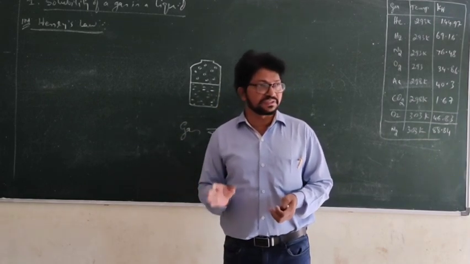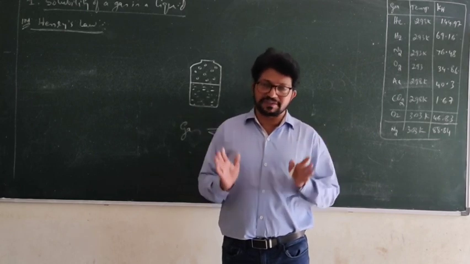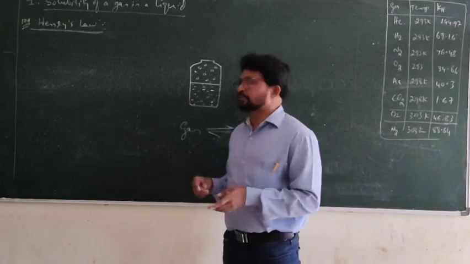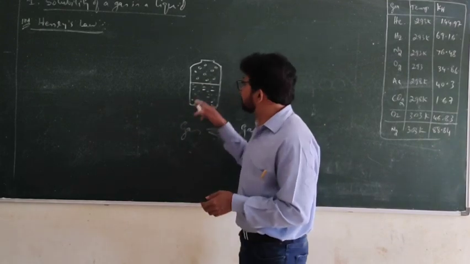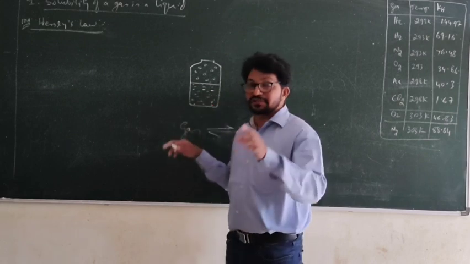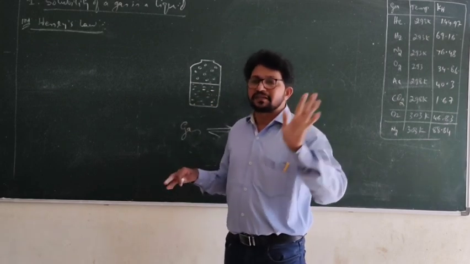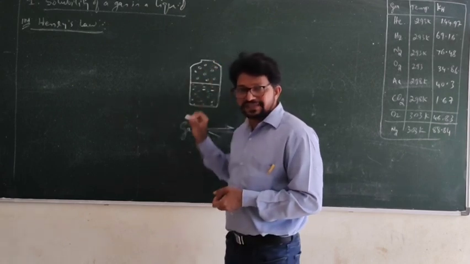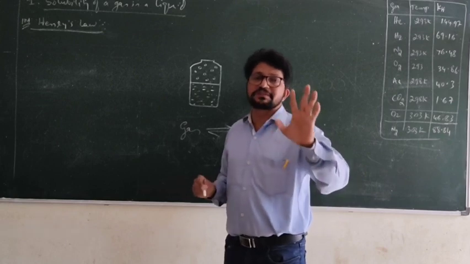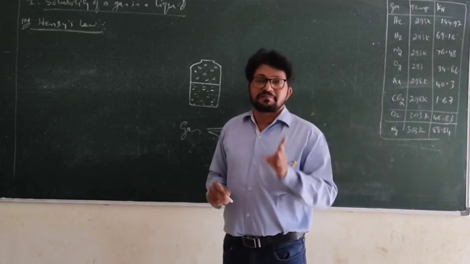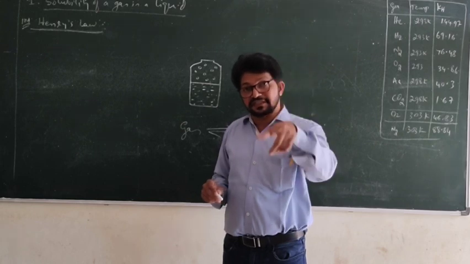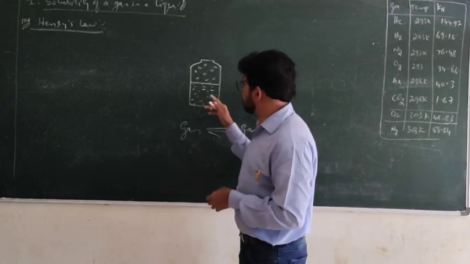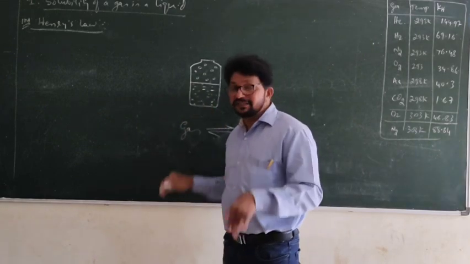So generally I will use the words: the partial pressure of a gas above the liquid is directly proportional to mole fraction of the gas in the solution. The words are very very important because here also the words mole fraction exist, no doubt, with respect to other gases. So every word should be very very clear.